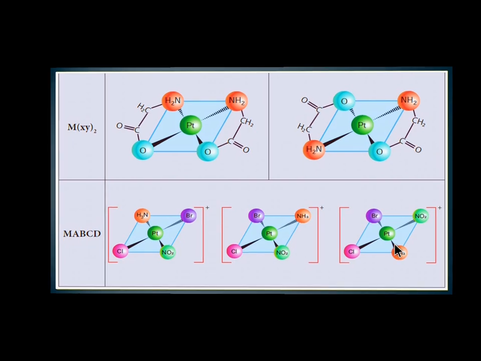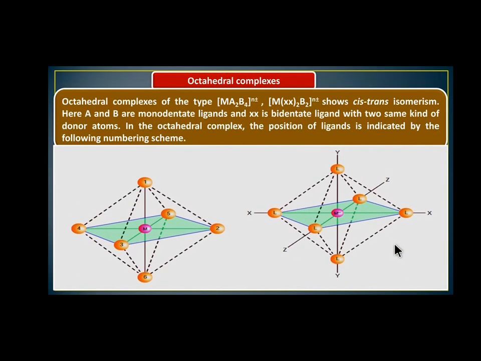Next we are going to discuss octahedral complexes. In octahedral complexes, the type is metal A2, B4, with the number of charge plus or minus. In an octahedral complex, what is the condition?